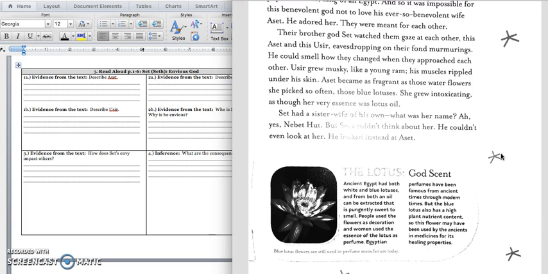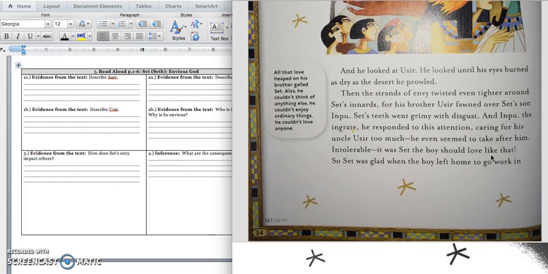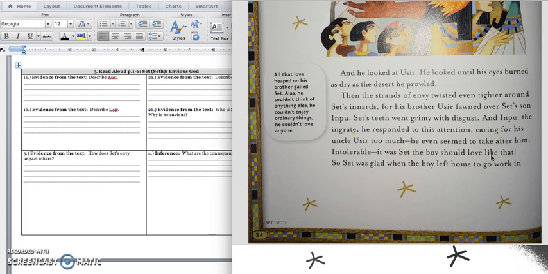Set had a sister wife of his own. What was her name? Ah, yes, Nebet-Hut. But Set didn't think about her. He couldn't even look at her. He looked instead at Aset. Turn the page. And he looked at Usher. He looked until his eyes burned as dry as the desert he prowled.